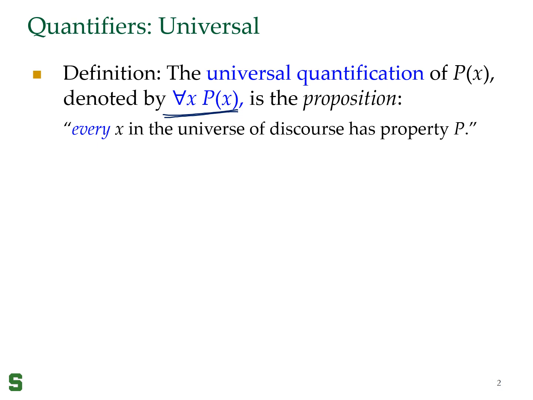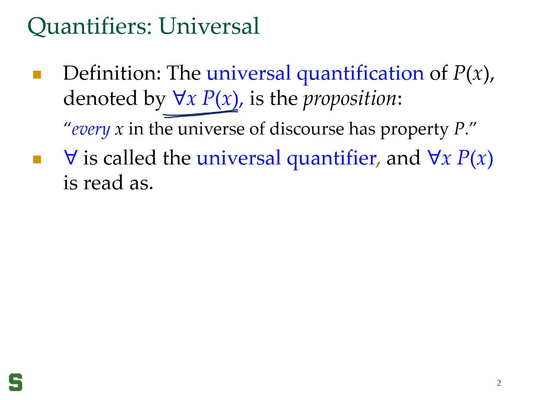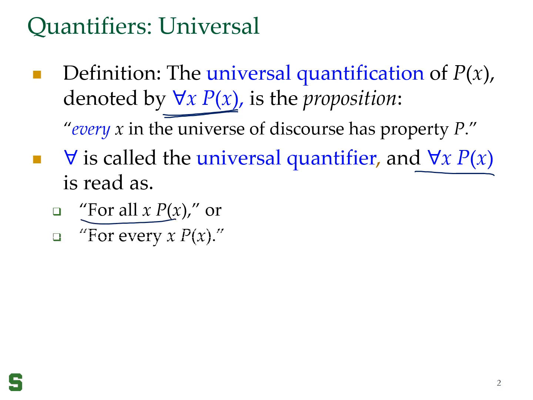If x comes from the integers, then it is a property that is going to be true of every integer, and so on. So if every x in this universe of discourse satisfies the property p, we say for all x p of x is true, otherwise we say for all x p of x is not true. We call for all the universal quantifier, and we should read this formula for all x p of x as for all x p of x, or we can also say for every x p.